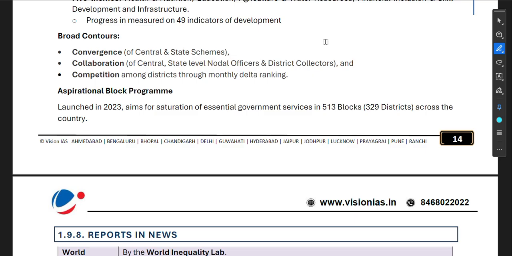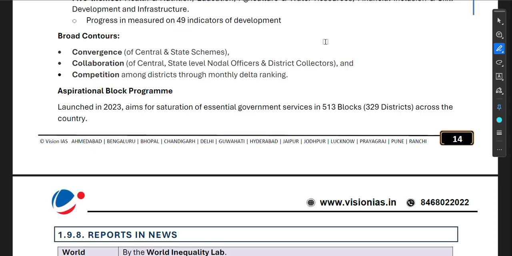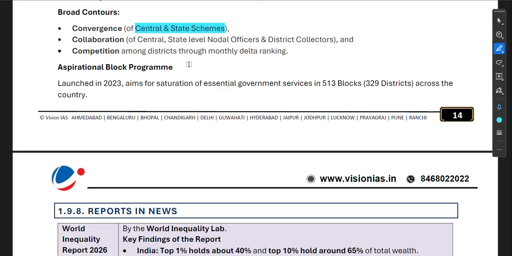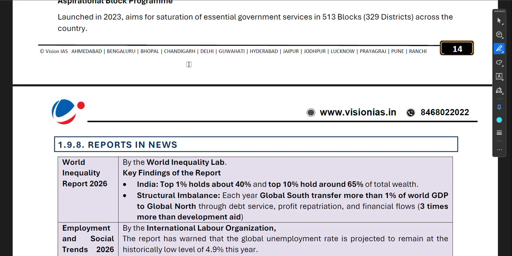Progress is measured on 49 indicators of development. Broad contours: convergence of central and state schemes, collaboration of central and state level nodal officers and district collectors, and competition among districts through monthly Delta ranking. The Aspirational Block Program, launched in 2023, aims for saturation of essential governance services in 513 blocks across 329 districts of the country.